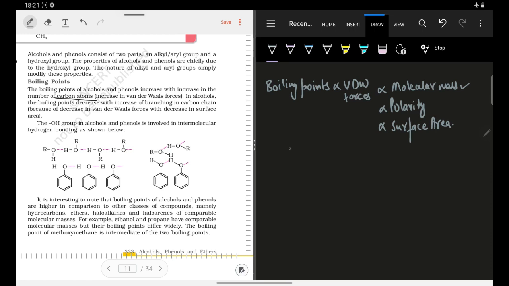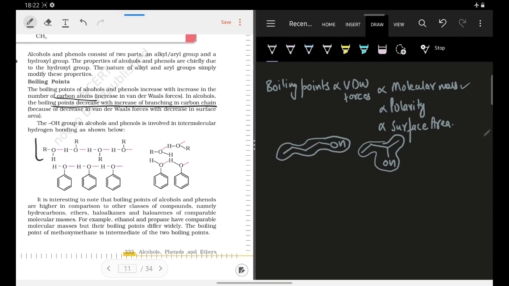Why? Suppose I have taken the example of butane 1-ol, and then I take the example of butane 2-ol, है ना? So I am saying that in butane 2-ol the surface area is reducing. Okay, the surface area is reducing, and in butane 1-ol the surface area is relatively more. When in butane 1-ol the surface area is more, we can say that the van der Waals forces will be more and the boiling point will increase. So we can say that upon increasing branching, है ना, surface area will reduce. So this is what they have written, the boiling point decreases with the increase in branching of the carbon chain, है ना, and this is what we know.